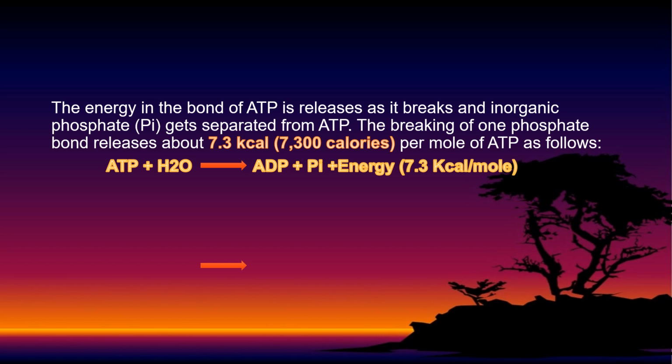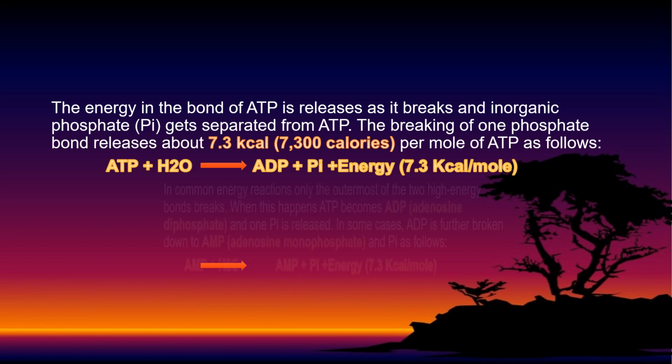ADP means adenosine diphosphate. Di means two. When one phosphate is released, there are two remaining in ADP. So when ATP plus water combine, they make ADP plus Pi, phosphate, plus energy, and it releases 7.3 kilocalories, 7,300 calories.